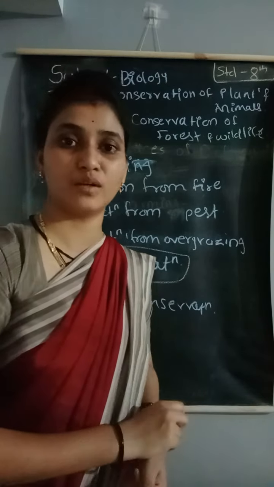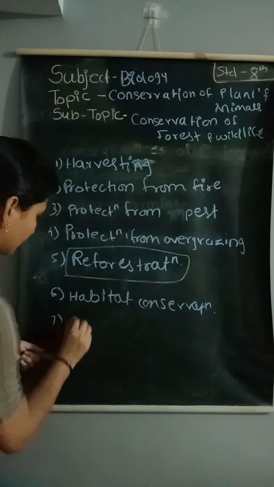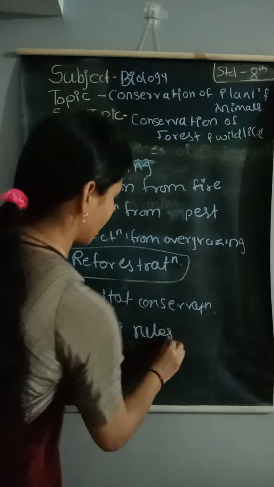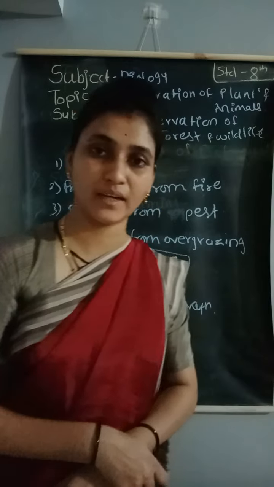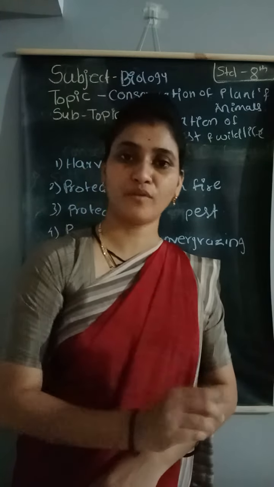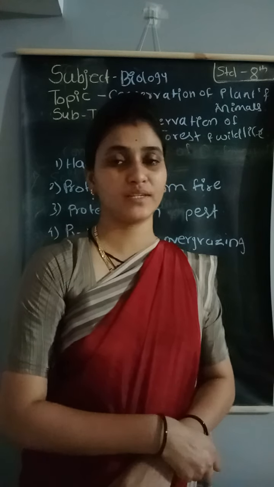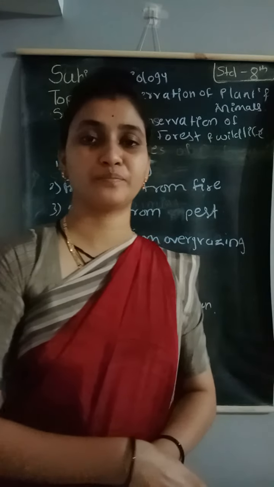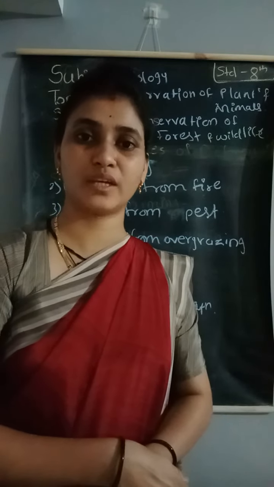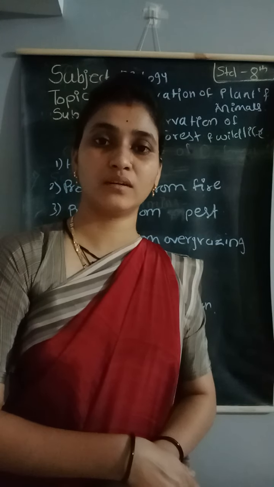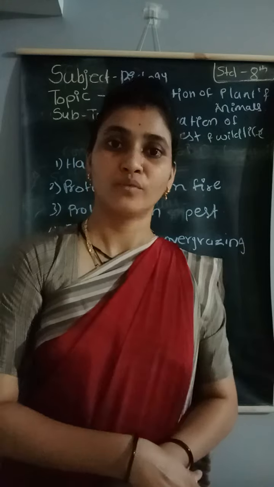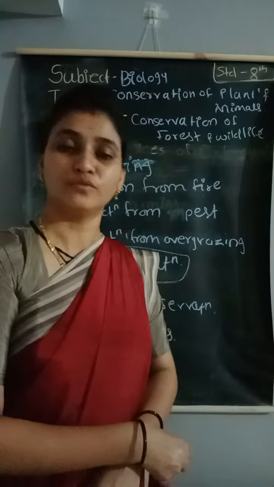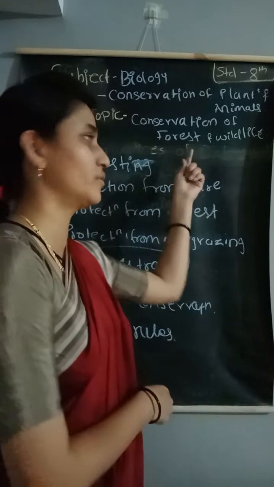After that, hunting rules. By the hunting rules, the specific hunting rules that are there should be followed. If they follow them, the conservation of forest and wildlife will be there. The skin of the tiger is used in many ways, and it costs so much in the market. We should follow the hunting rules of the forest, by which we can conserve our forest and wildlife.